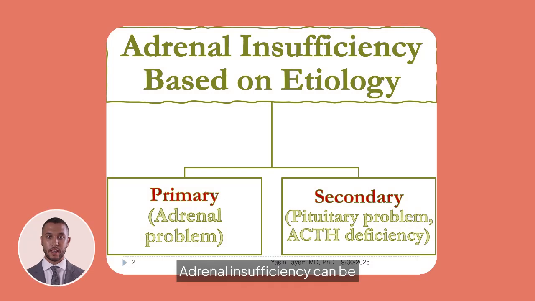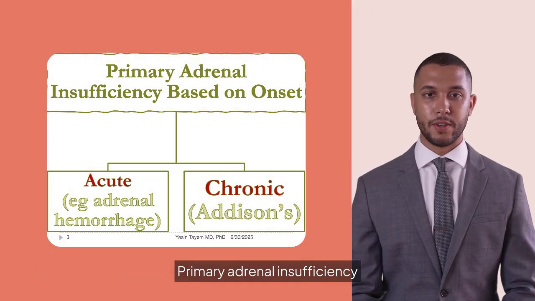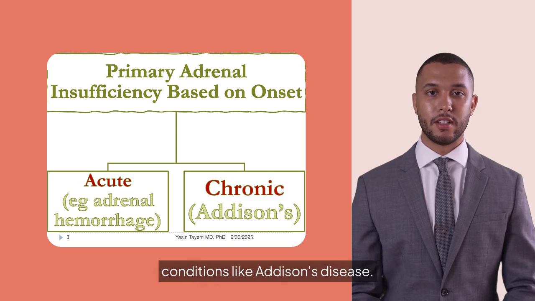Adrenal insufficiency can be classified based on etiology into primary and secondary types. Primary insufficiency involves adrenal problems, while secondary is due to pituitary issues or ACTH deficiency. Primary adrenal insufficiency can be categorized by onset. Acute cases, such as adrenal hemorrhage, contrast with chronic conditions like Addison's disease.